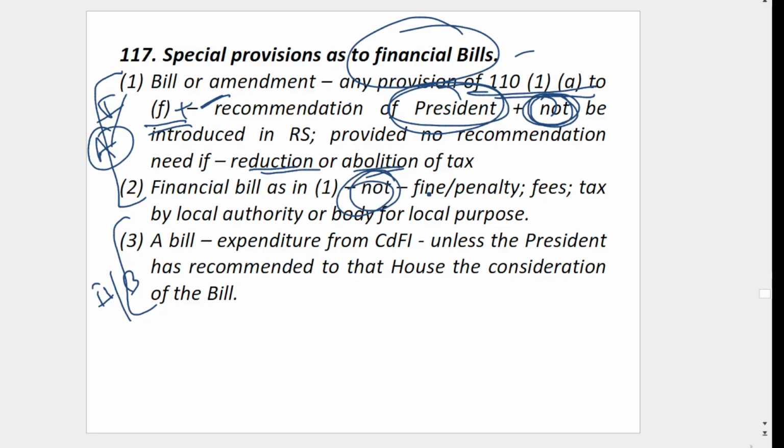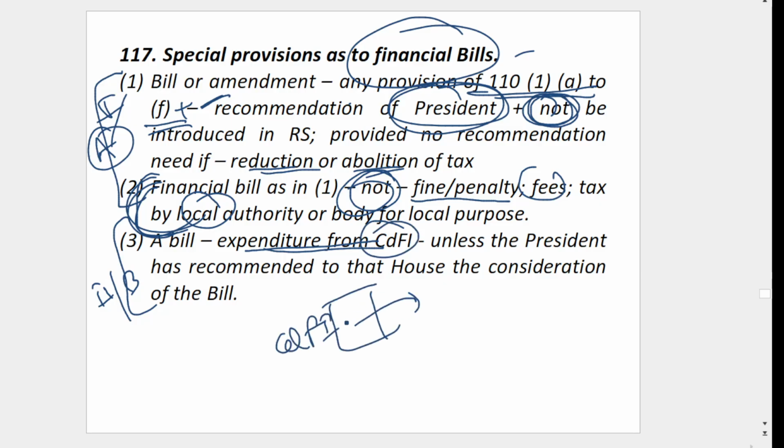What is not a financial bill? Same thing. What is not a money bill we have seen? Any fine, penalty, fees or tax by a local authority. That is not a financial bill. This is the exemption given.